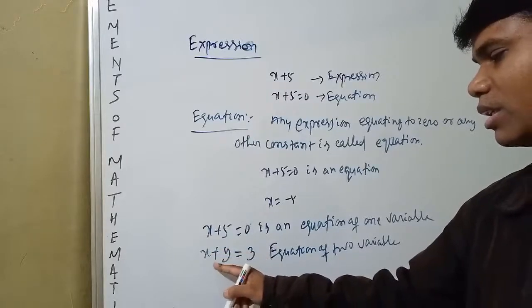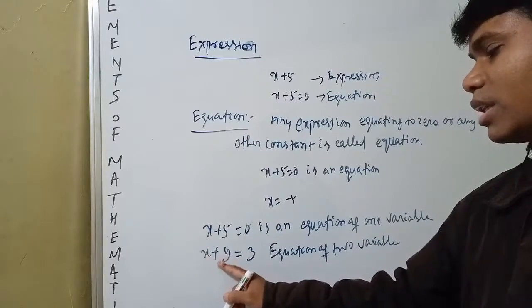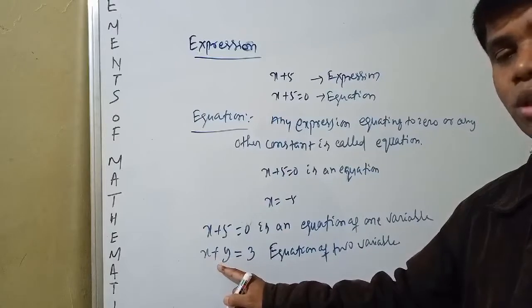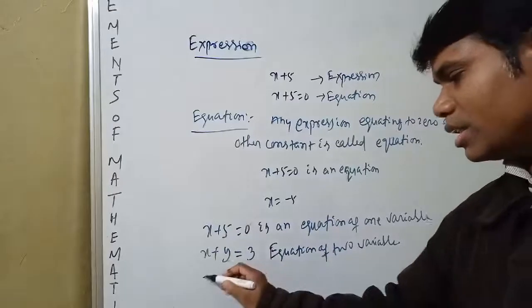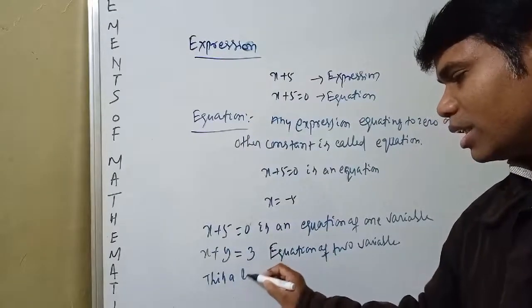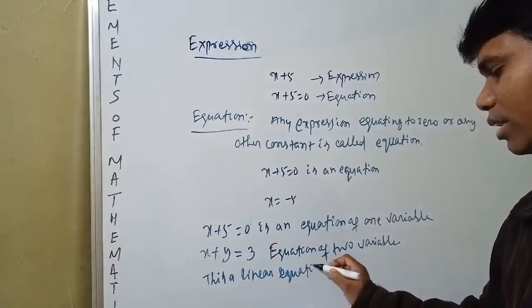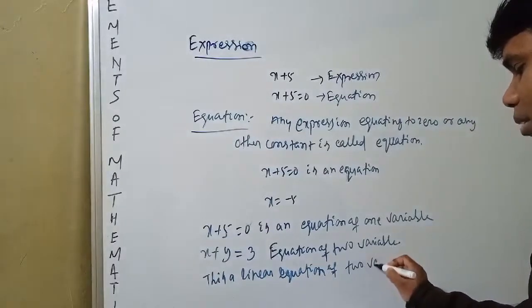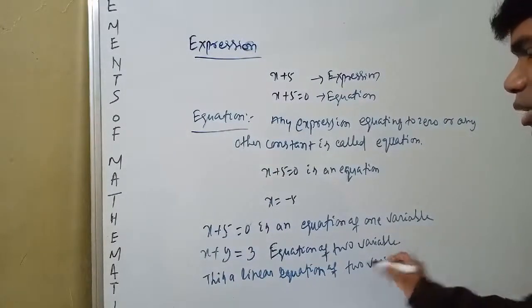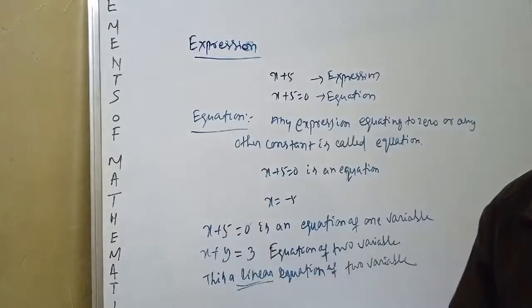You can also say this is a linear equation of two variables. You see, linear. What is linear? The degree of x is equal to 1.